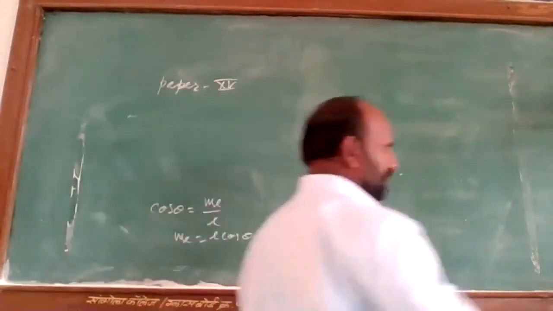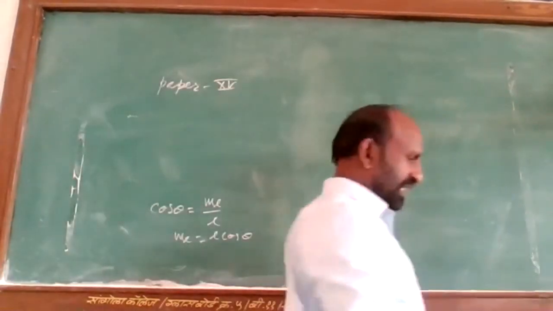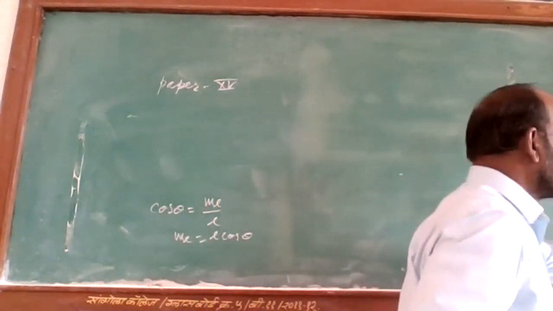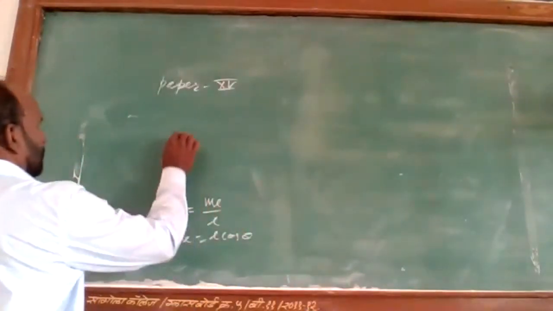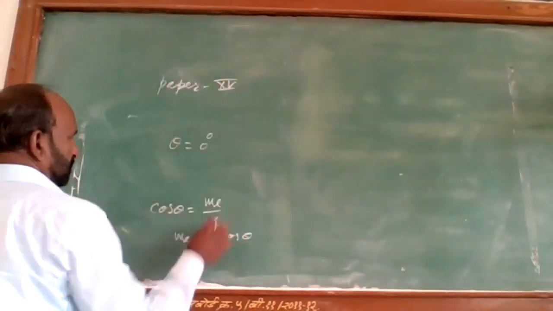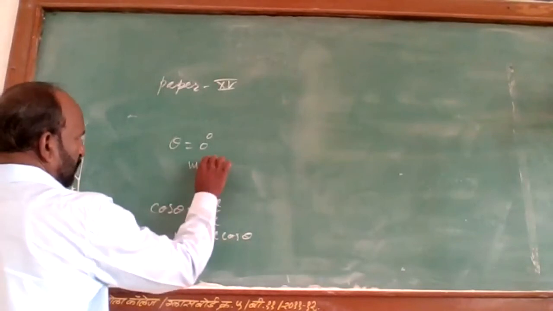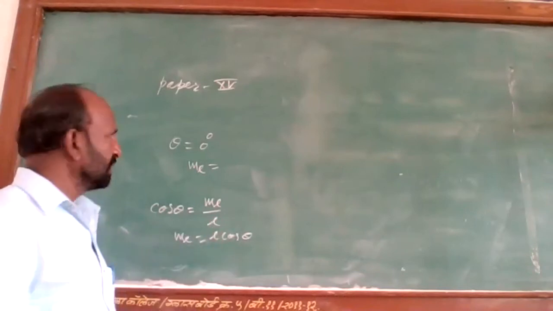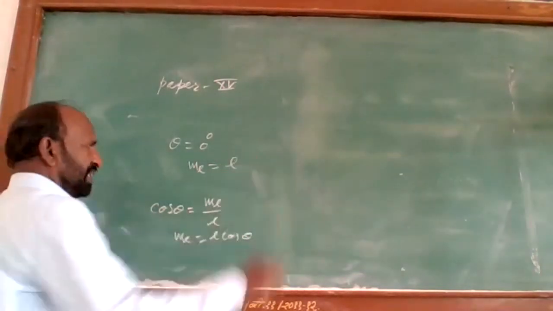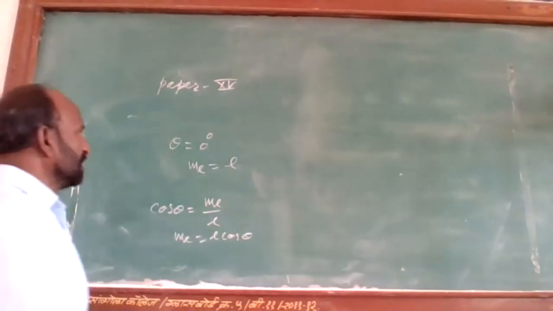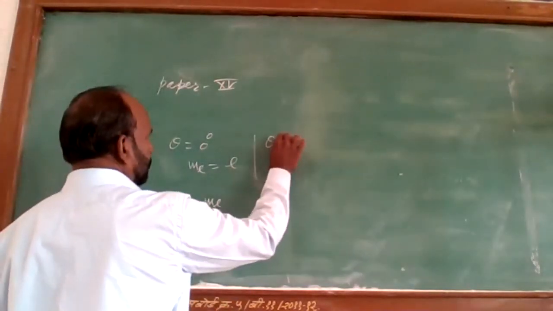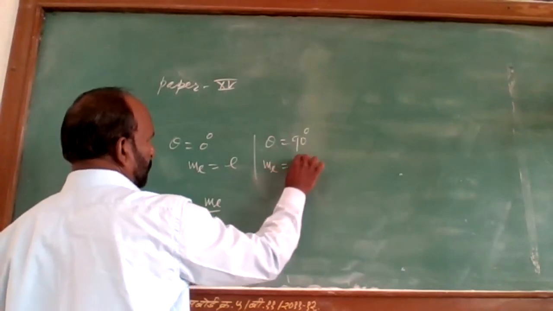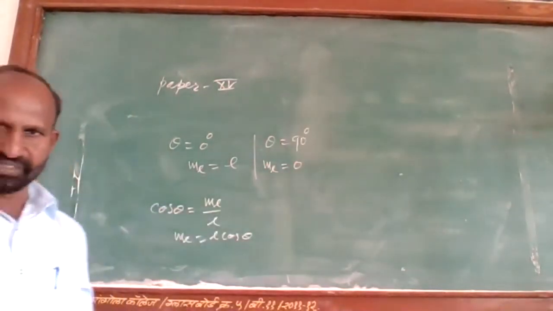Now theta can have different values from 0 to 180 degrees. If theta is equal to 0 degrees, then M_L is equal to L cos 0. Cos 0 is 1, therefore M_L is equal to plus L. If theta is 90 degrees, cos 90 is 0, so M_L will be 0.